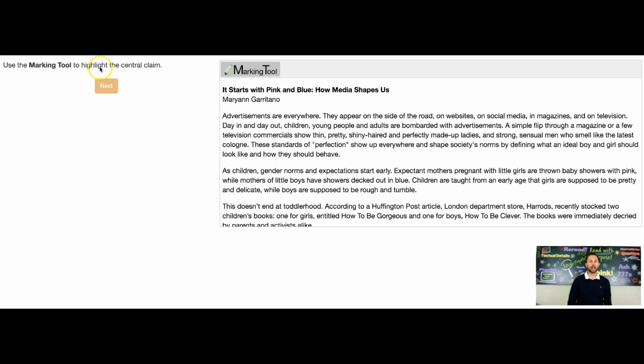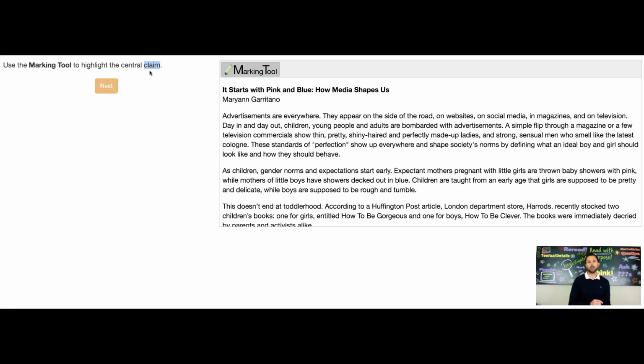Use the marking tool to highlight the central claim. A central claim is, it sounds silly to say, but the main claim or the key claim, the most important claim that the author makes in an argument.